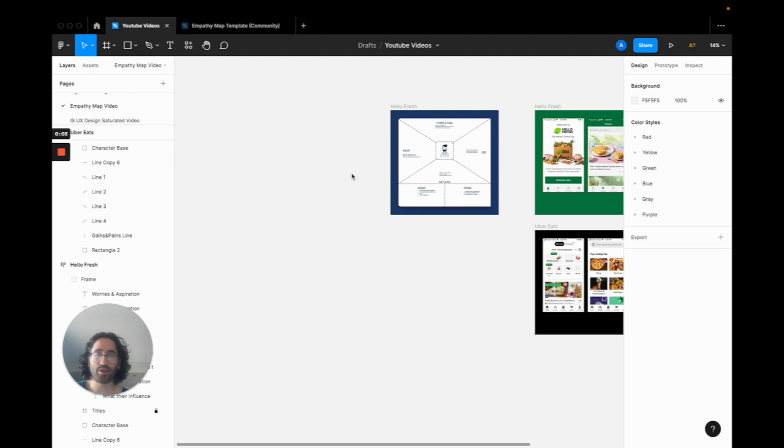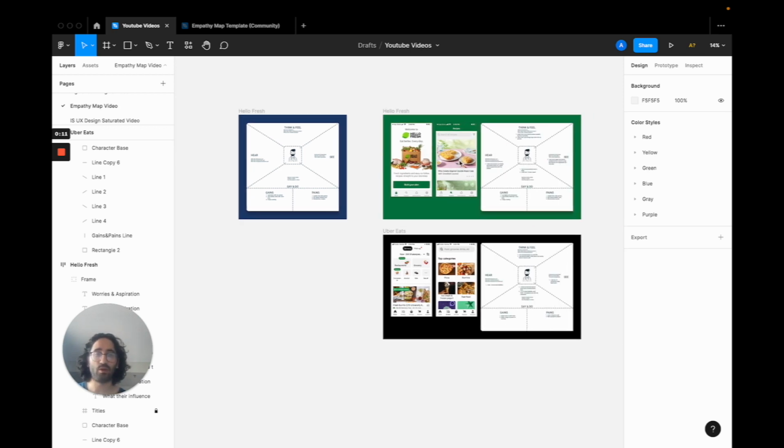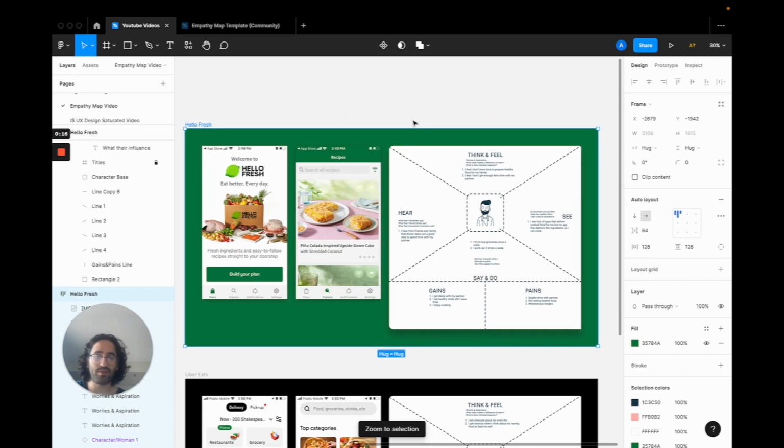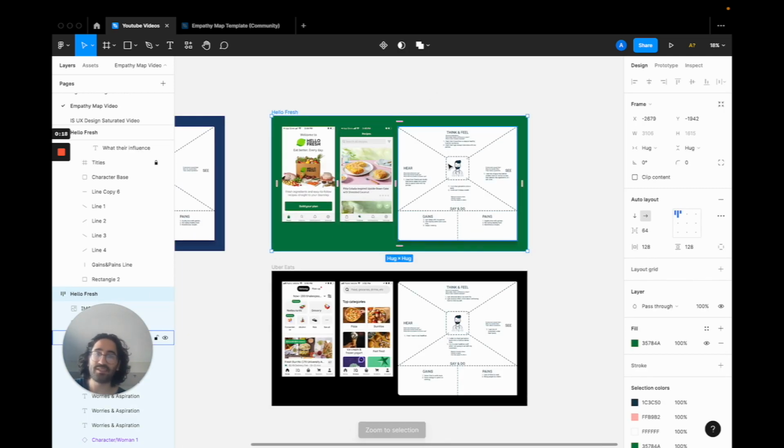In this tutorial, I'm going to be explaining to you what an empathy map is and where you should use it. And at the end of the video, we are going to be also talking about this practical example I have here of two different brands, HelloFresh and Uber Eats. And I created an empathy map for each of them so that you will have a practical example as well. Let's get started.